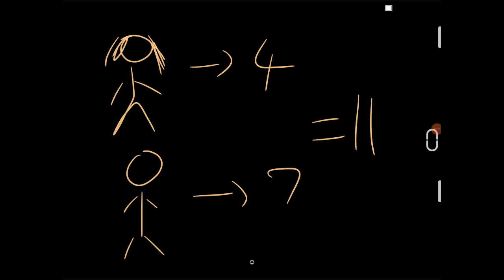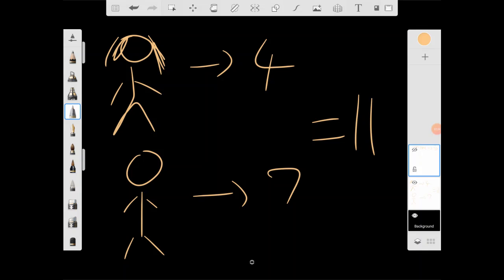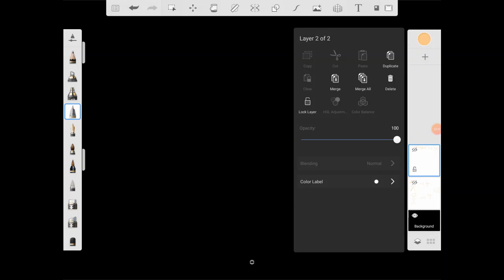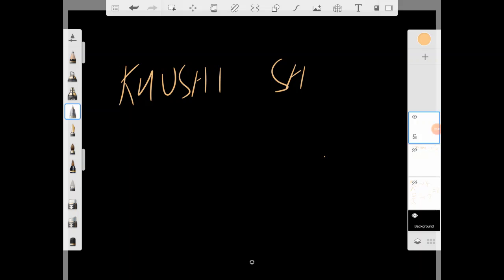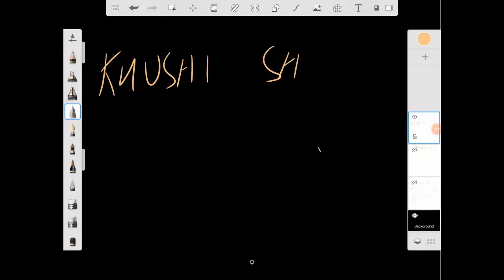first let us see whether it is permutation or combination. Let us take 2 girls now, and let us take, for example, whom I should take. Let us take Kushi and Shruti. This is if the team is 2. Suppose it is a 2-member team. Suppose you can just extend it to 5 members after you understand this. Suppose there is a two-member team and the two members are Kushi and Shruti.